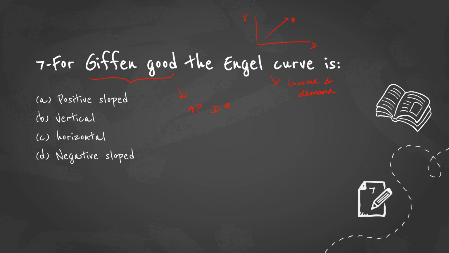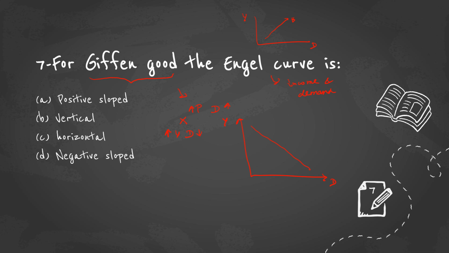Giffen good is a special kind of good where there exists a positive relationship between price and demand. So here the income effect is more. Therefore, what will be the shape of the Engel curve? Negatively sloping. When income rises, demand decreases. The relationship is in the reverse direction.